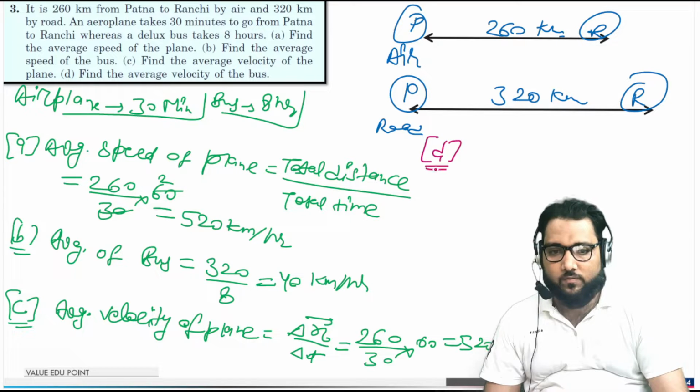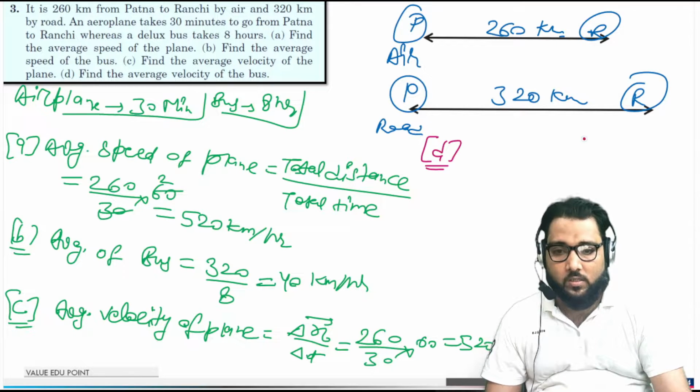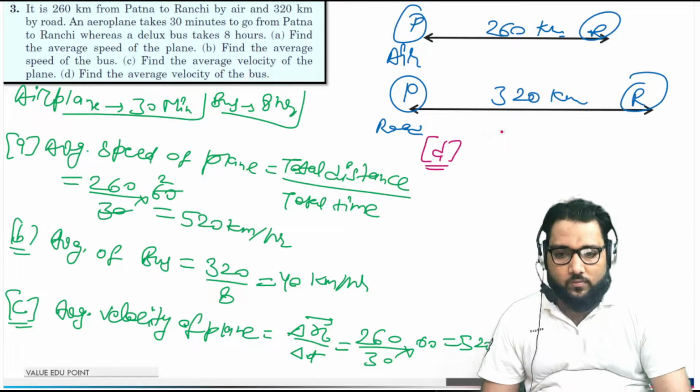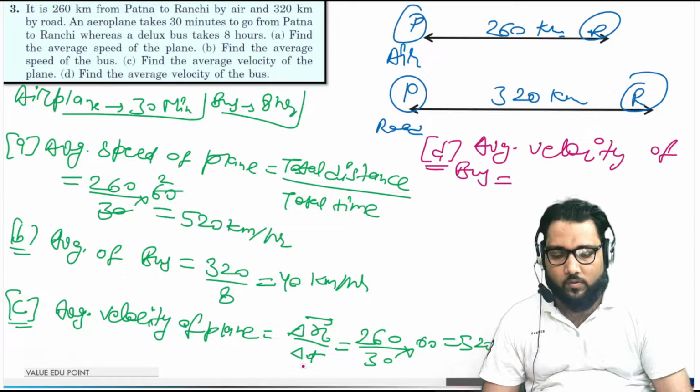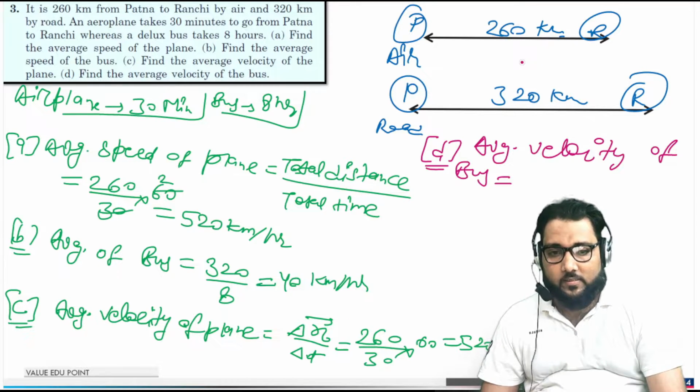Now the last part is very important. Most of the guys will do this wrong. The average velocity of the bus. Now, guys, again it is total displacement over total time, but we earlier discussed that displacement is the shortest distance.